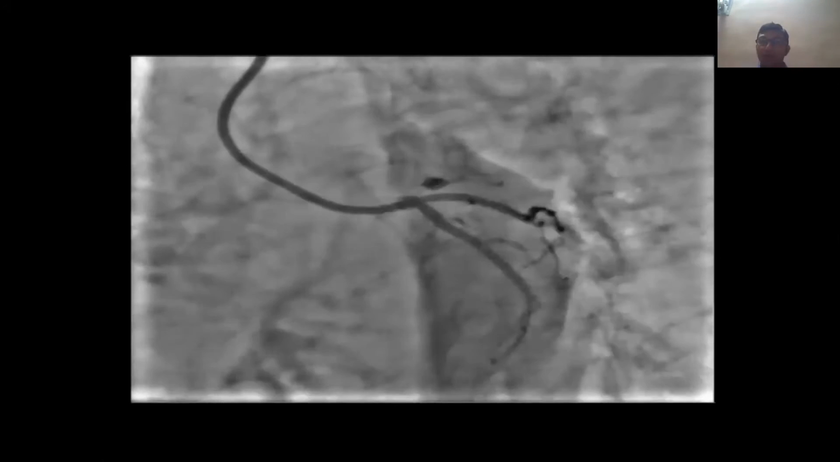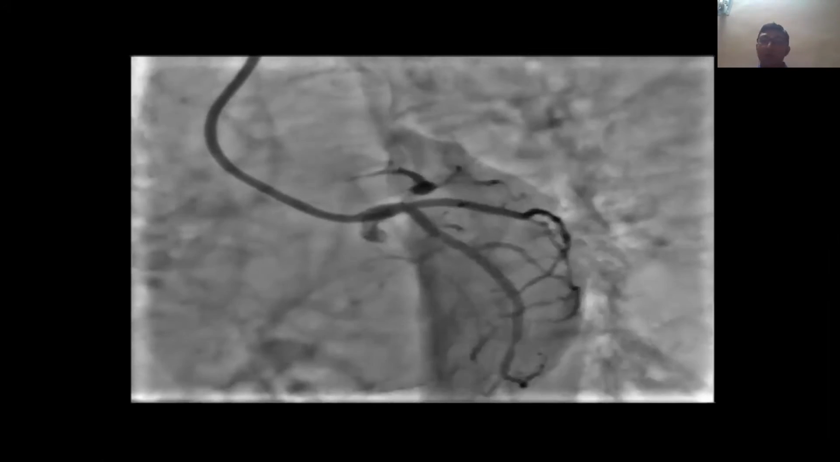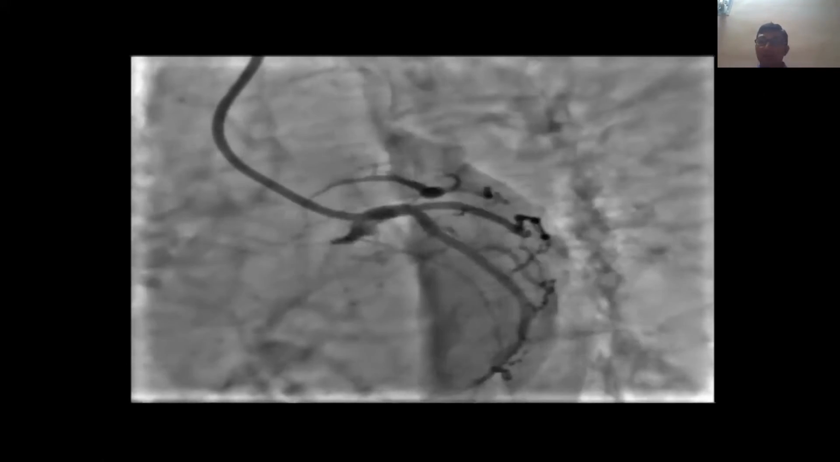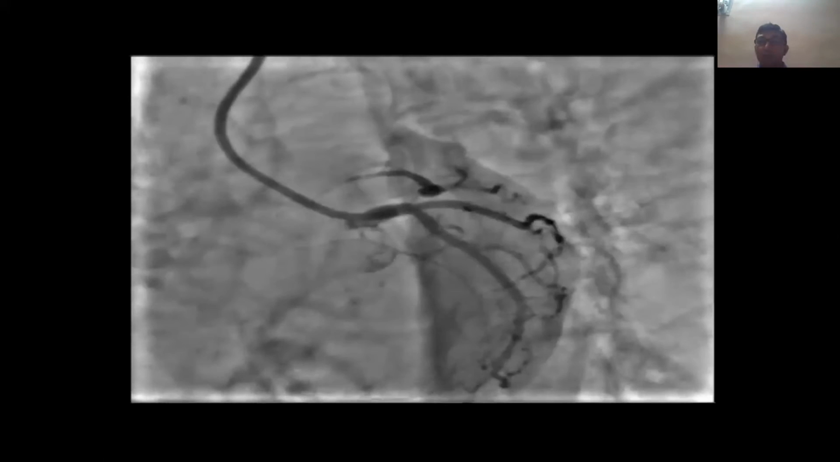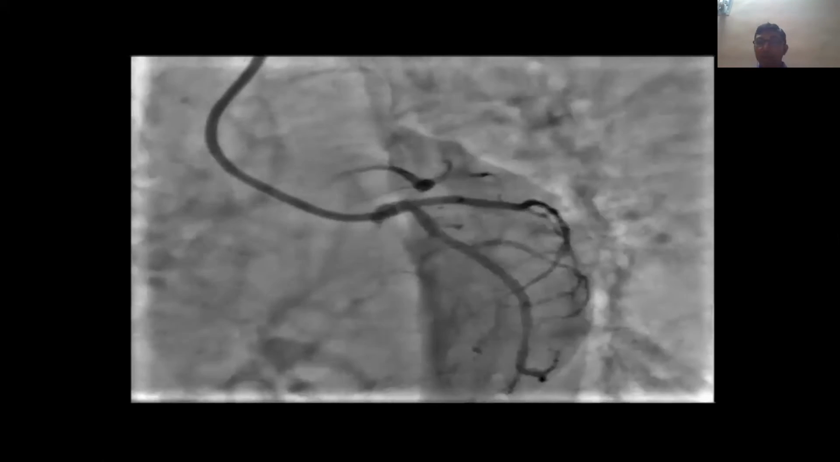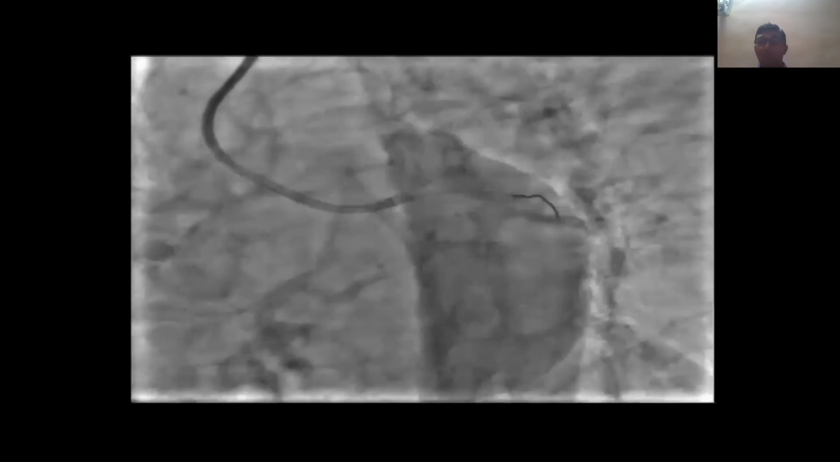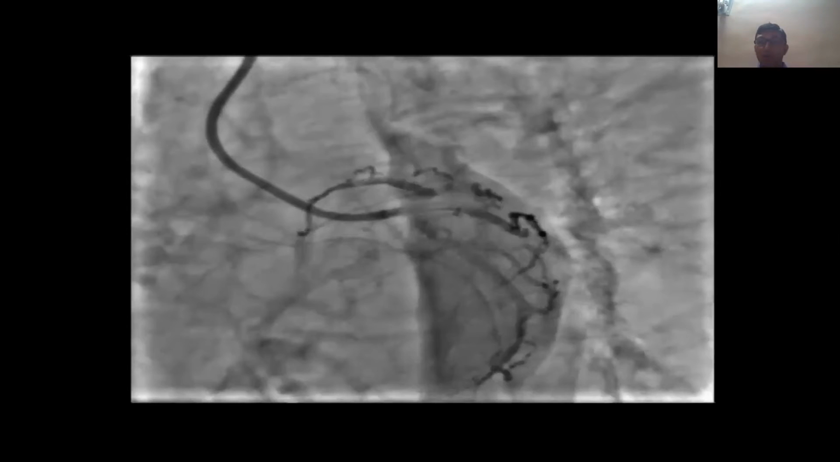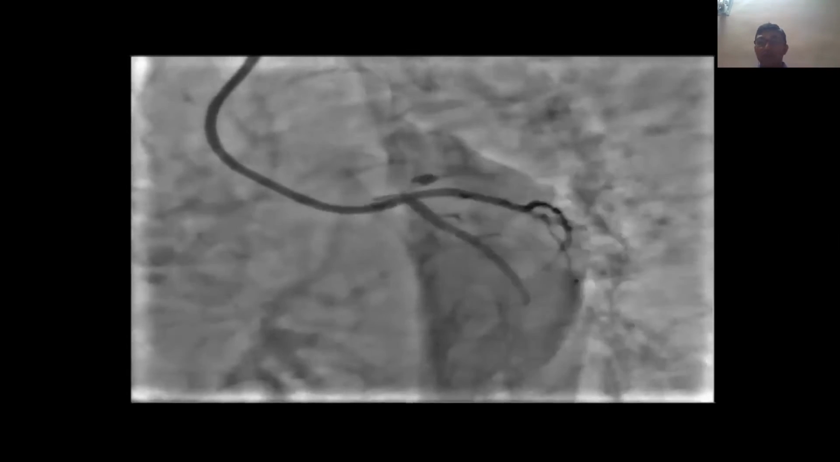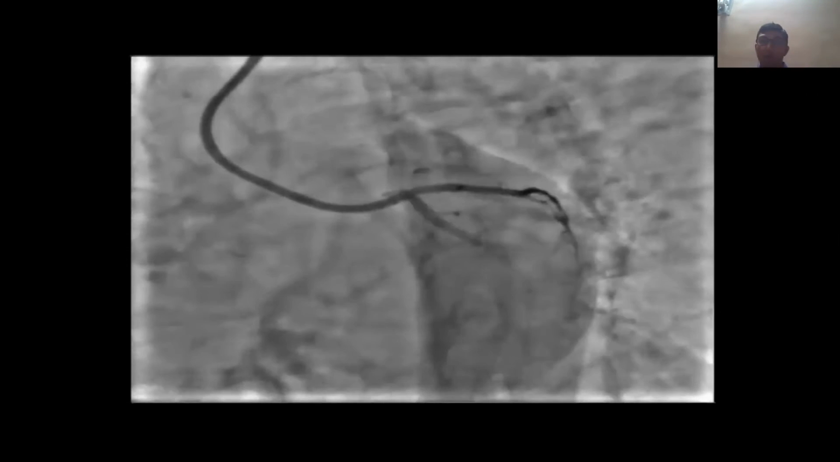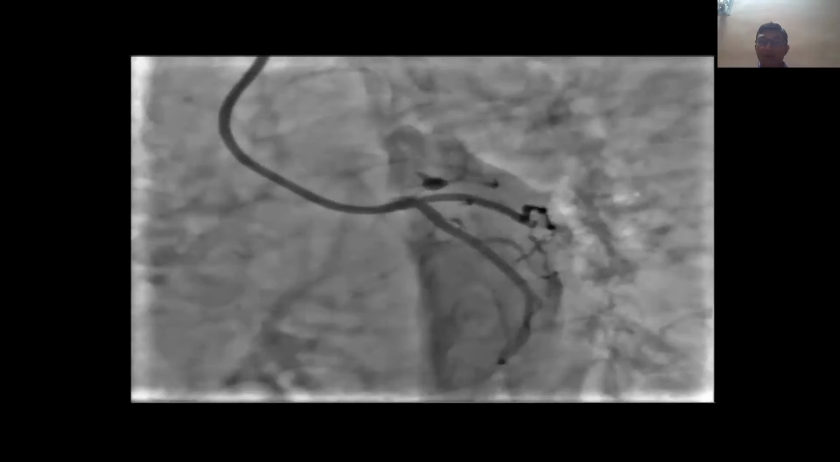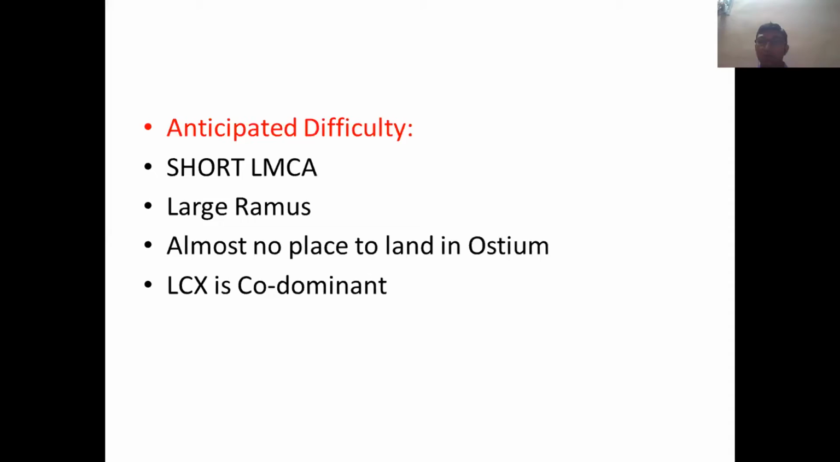So we can see almost a similar type of lesion here also. The ostioproximal LAD has a 99% critical lesion. But here the advantage is the circumflex is co-dominant, and for the RCA we are having some support. So here we have time because the patient was almost pain free. So we took the radial approach, 6F sheath, JL guide.